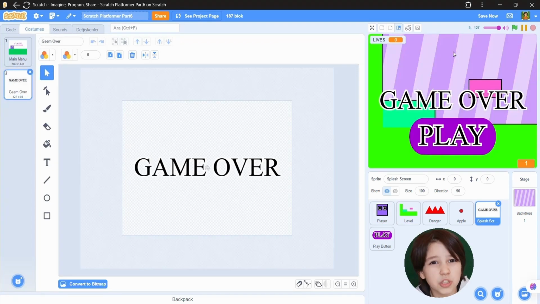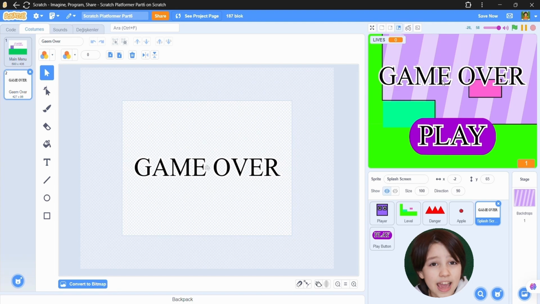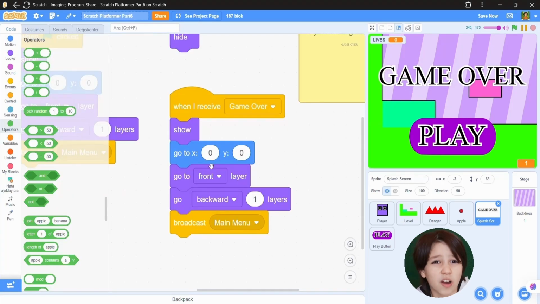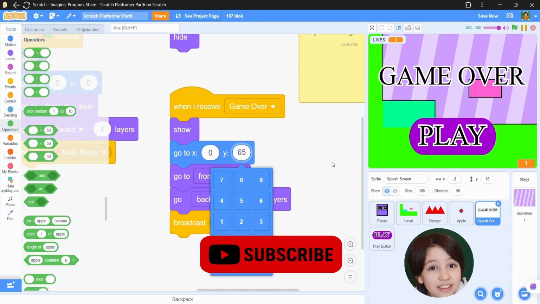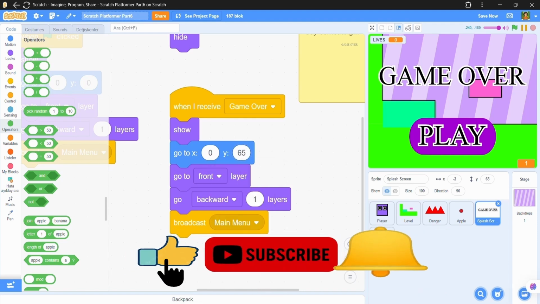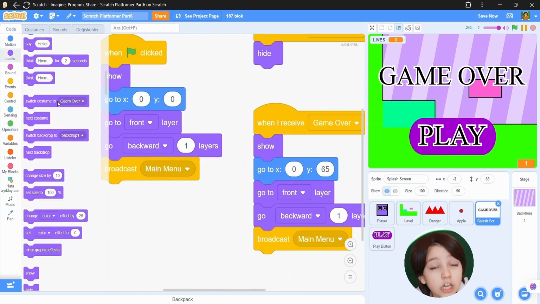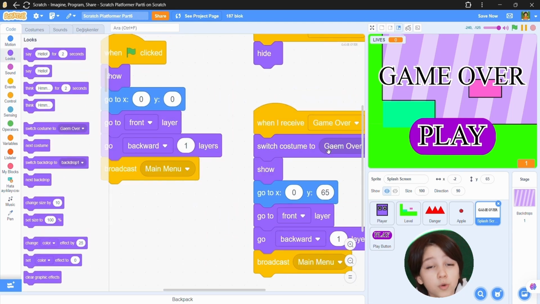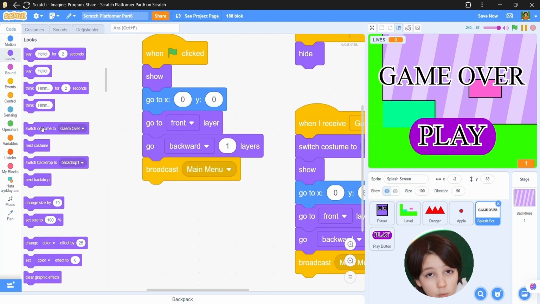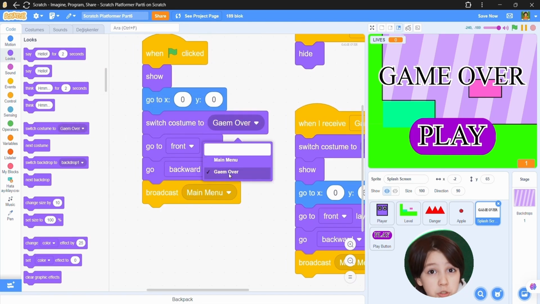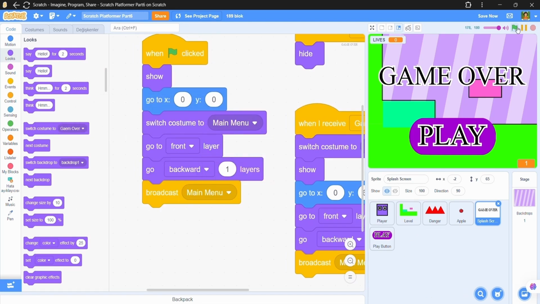So let's switch the costume to this thing and make it go to somewhere around here. X 0 and Y 65, okay? Oh, we need a switch costume block. We didn't do that. So, switch costume to game over, and when flag clicked, switch costume to the main menu.